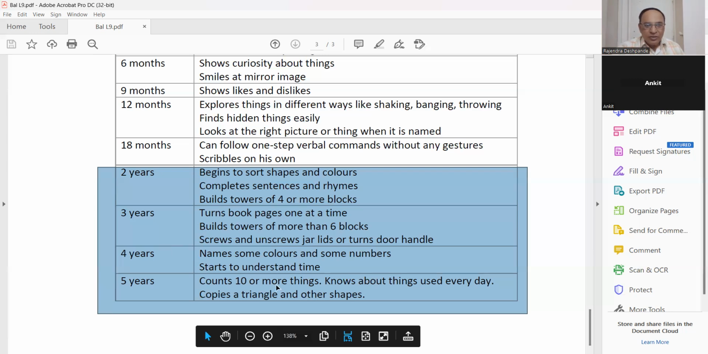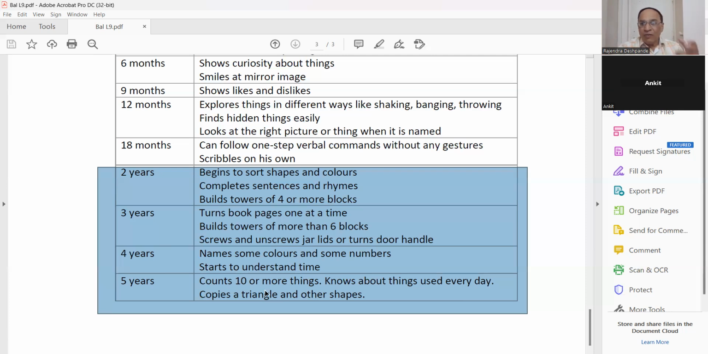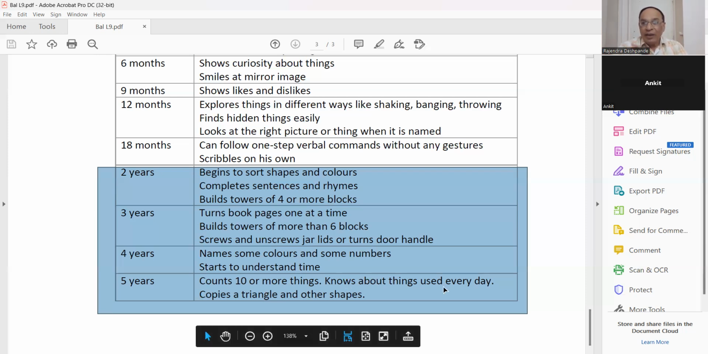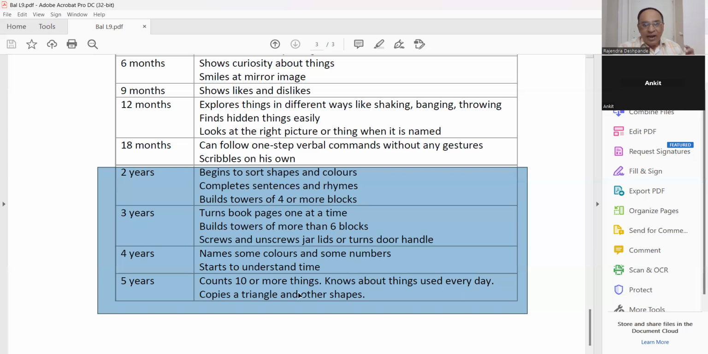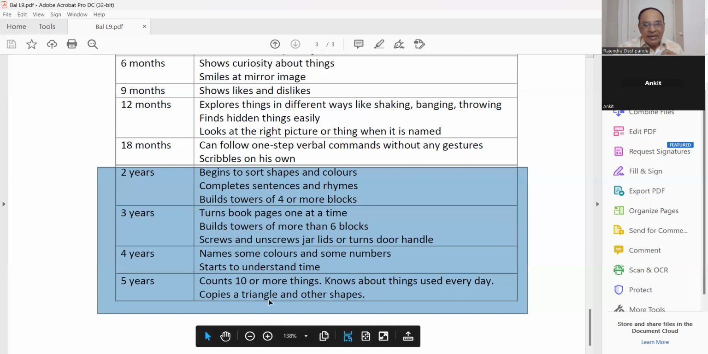Okay. At 5 years, he counts 10 or more things. So he can count 1, 2, 3, 4, 5, 6, 7, 8, 9, 10, etc. He knows about the things used every day, and copies a triangle and other shapes. He can write down copies of different things.